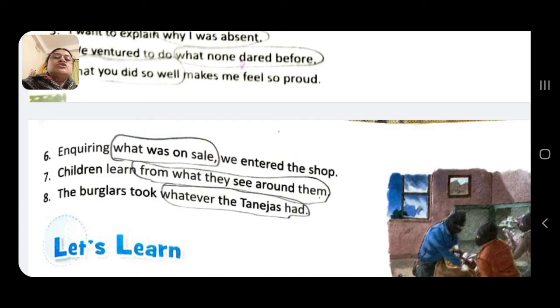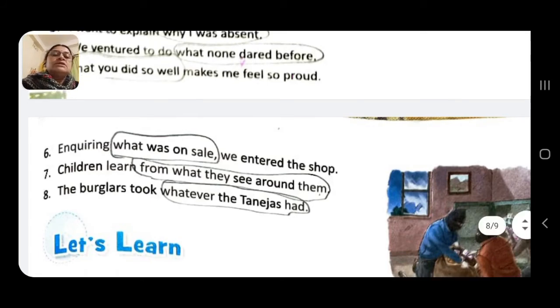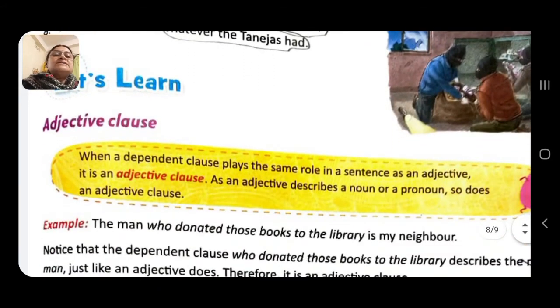The burglars took whatever the Tanejas had. Whatever the Tanejas had is the subordinate clause, and it is object to the verb took, so it is a subordinate noun clause. Let's learn adjective clause.